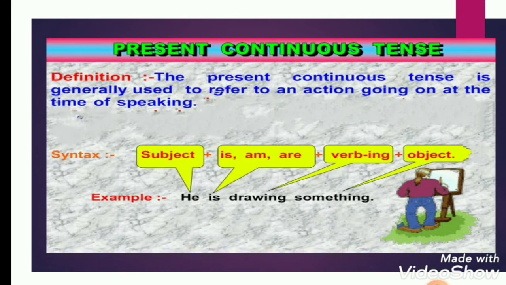Now after simple present tense, we will learn about the next kind, and that is present continuous tense. The present continuous tense is generally used to refer to an action going on at the time of speaking. For example, he is drawing something, where he is subject and the second is am-is-are form, but with he we will use is here, and verb plus object.